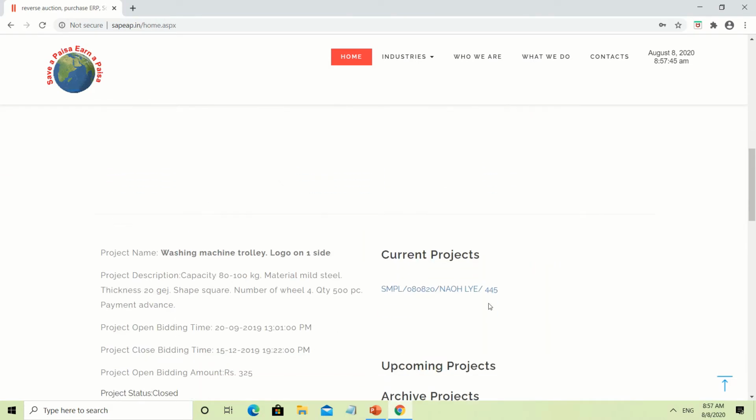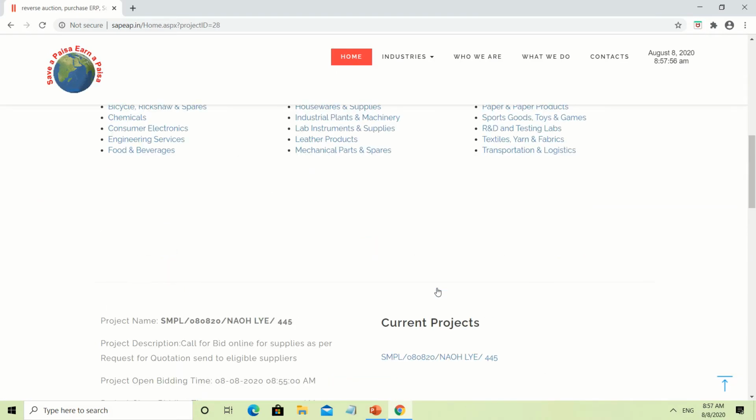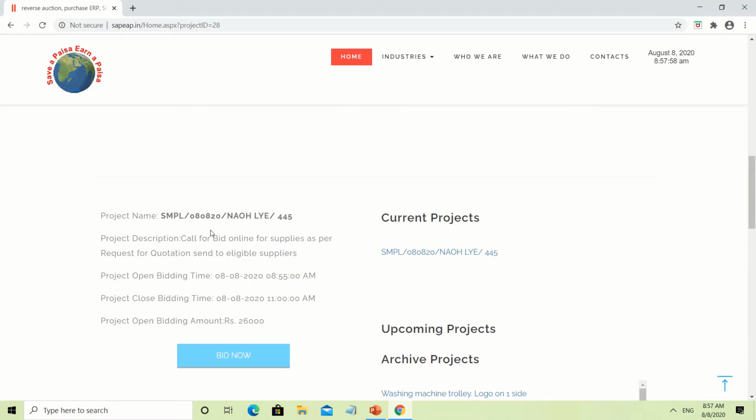And see, there are current projects. So for example, this is your current project. Your suppliers will tap on this project. This window comes down. For the project name, we have given a unique project name so that no one can know for whom this bid is running.